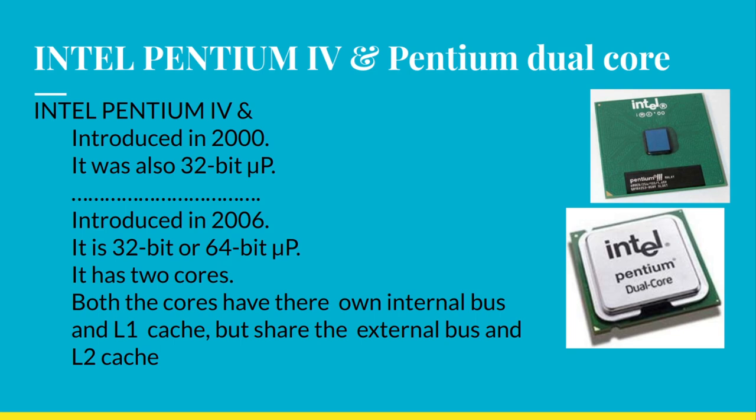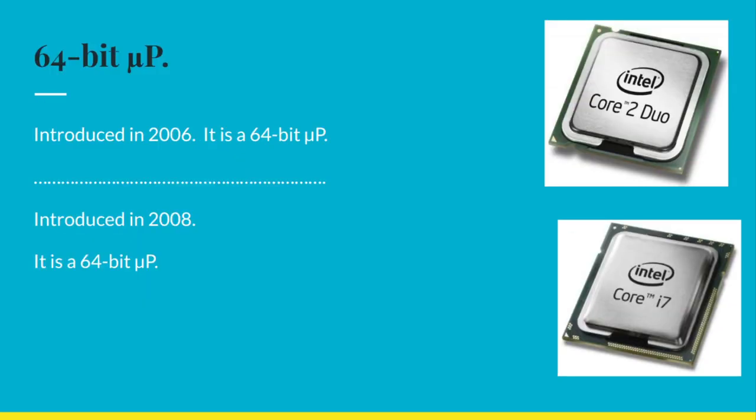Then we have Intel Pentium 4. It was introduced in 2000. It was also a 32-bit microprocessor. Then we have Intel Pentium dual core, which was introduced in 2006. It is a 32-bit or 64-bit microprocessor. It has two cores. Both the cores have their own internal bus and L1 cache, but share the external bus and L2 cache.